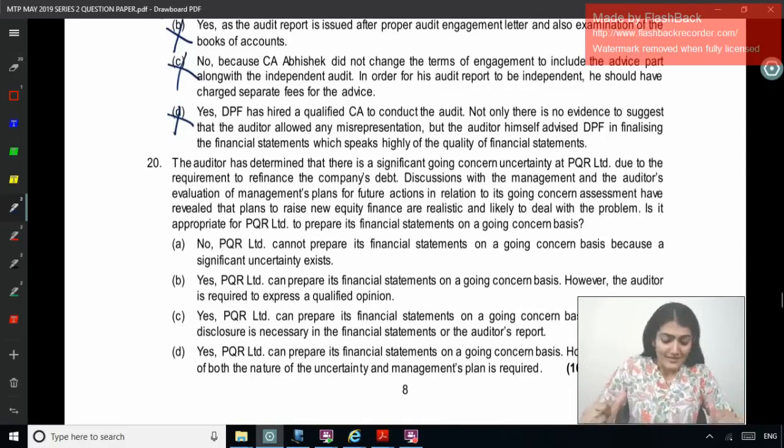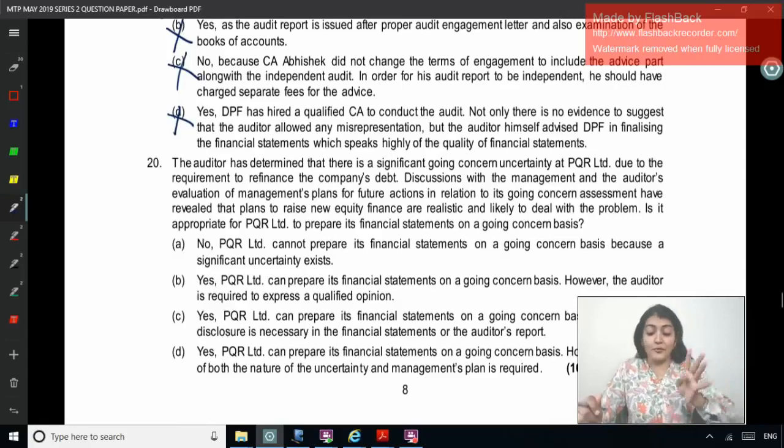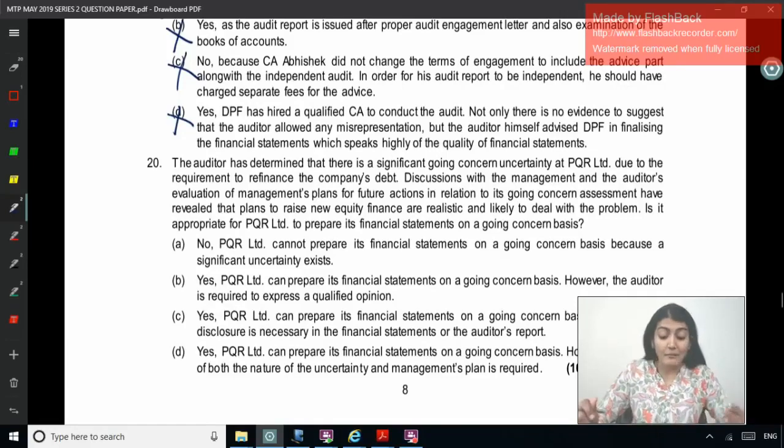Okay, right. If the auditor has determined that there is a significant going concern uncertainty at PQR Limited due to the requirement to refinance the company's debt, discussions with the management and the auditor's evaluation of the management's plan for future action in relation to its going concern assessment have revealed that plans to raise new equity finance are realistic and likely to deal with the problem. Is it appropriate for PQR Limited to prepare its financial statements on a going concern basis?